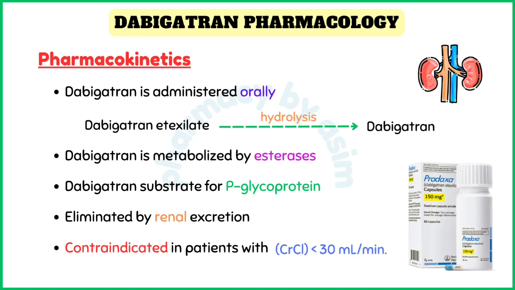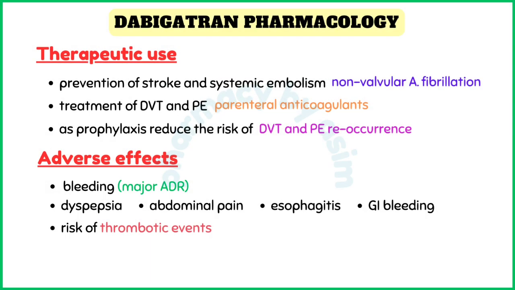Moving towards the therapeutic uses of dabigatran, dabigatran is approved for the prevention of stroke and systemic embolism in patients with nonvalvular atrial fibrillation. It may also be used in the treatment of DVT, which is deep vein thrombosis, and PE, which is pulmonary embolism, in patients who have already received parenteral anticoagulants and as prophylaxis to prevent or reduce the risk of recurrence of deep vein thrombosis and pulmonary embolism.